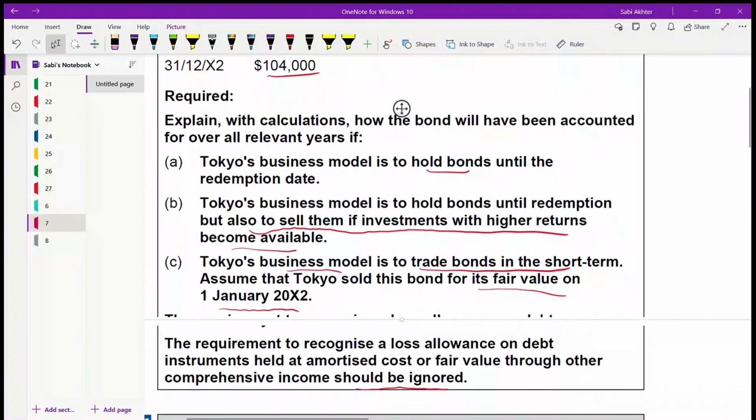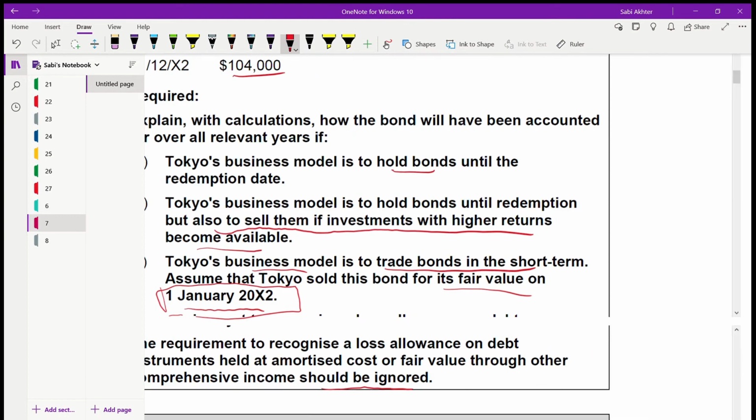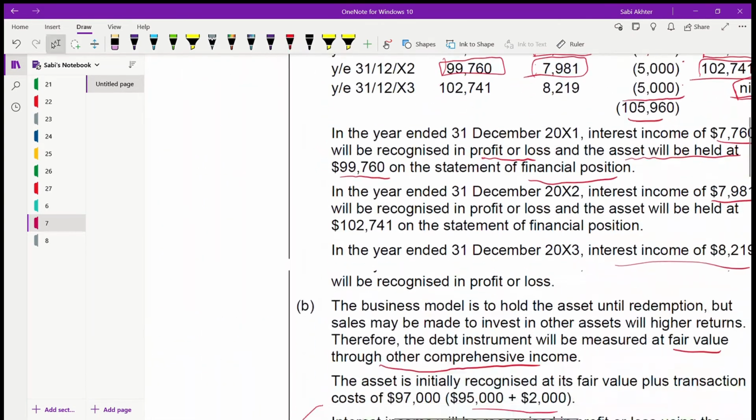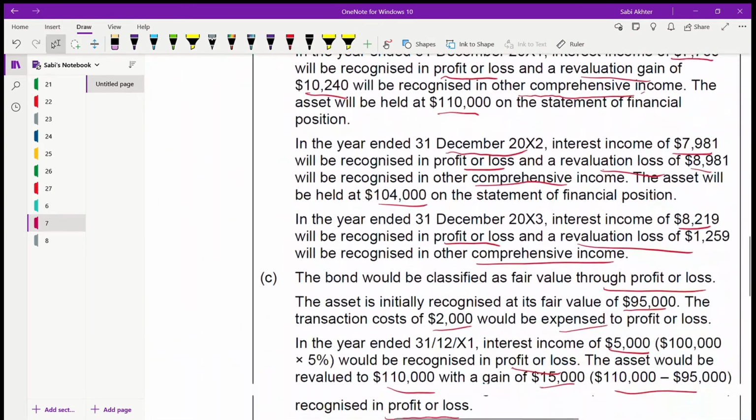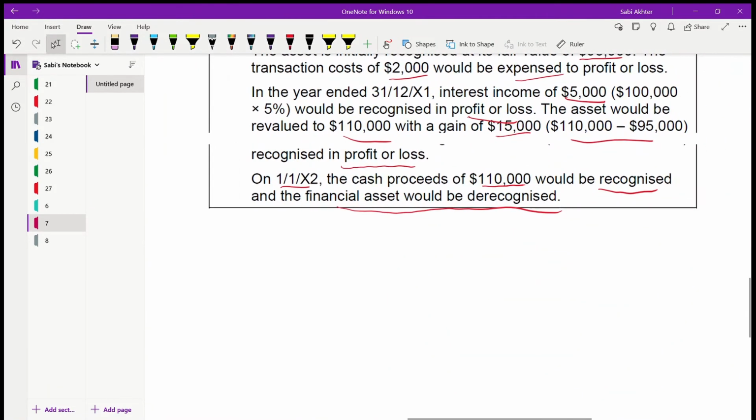Because the third one is, they have told Tokyo's business model is to trade bonds in the short term. Assume they sold this bond at fair value on 1st of Jan 2002. That's why we need to know on this date. We don't want for the 3 days. We are selling at this date. So on that date, because you are selling the bond, that means that bond you will not have anymore. That means you are losing the financial asset, so you need to de-recognize the financial asset. Right? So that's why the financial asset is de-recognized, and that cash proceed you are receiving, 110,000, that fair value, you'll be recognizing it on 1st of Jan 2002.